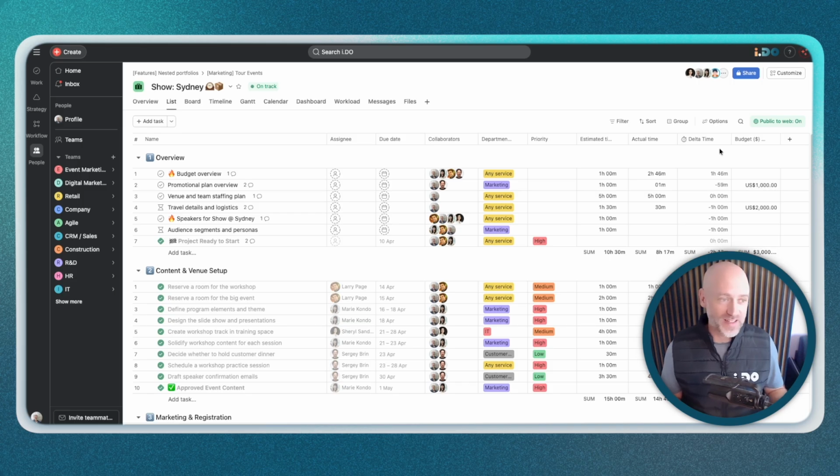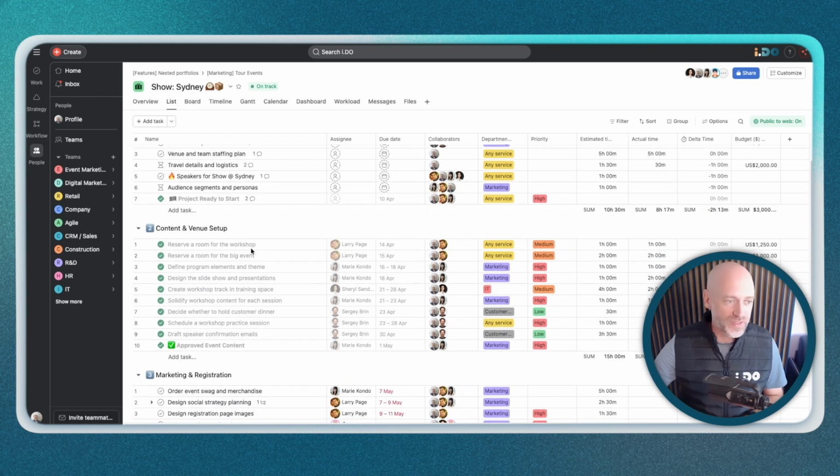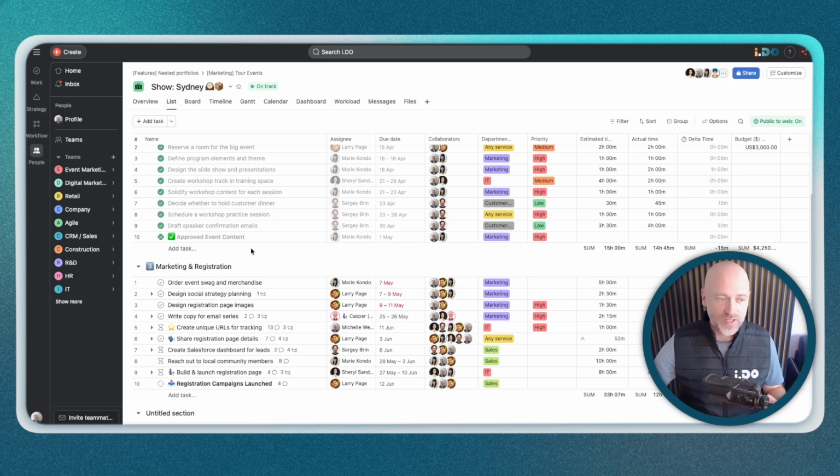Let's have a look at an event demo. In that case, we organized a show in Sydney, Australia, and this is the project view that you could be working with if you were to use Asana. It is basically a list of tasks, and as we said earlier, a task is assigned to a person with a specific due date. It really allows you to divide that big project into smaller pieces you can assign to individuals.